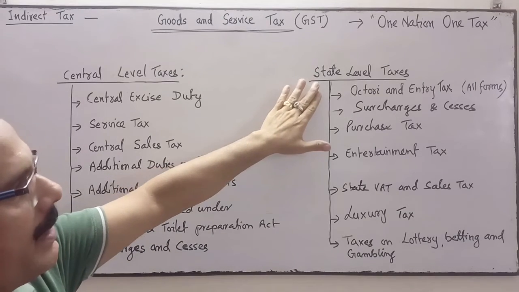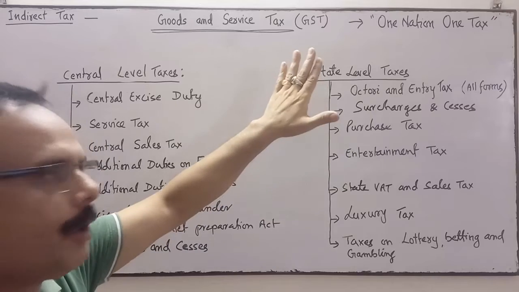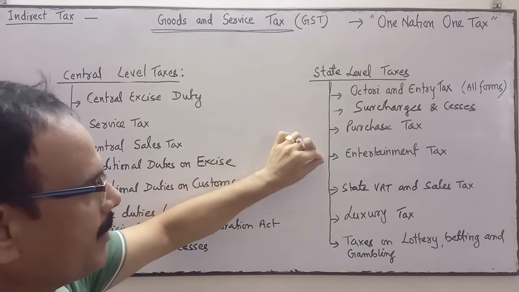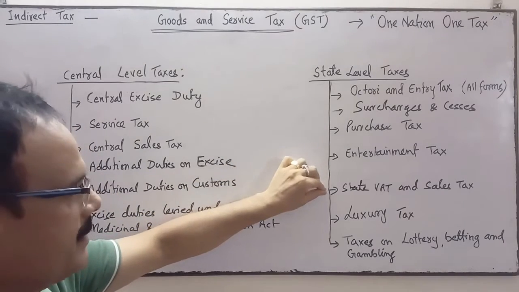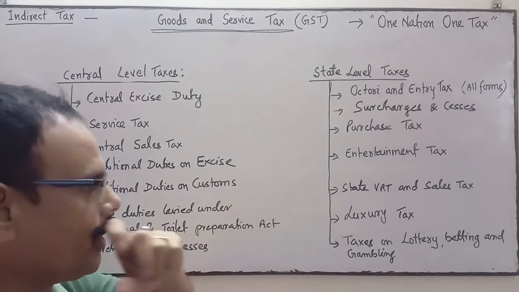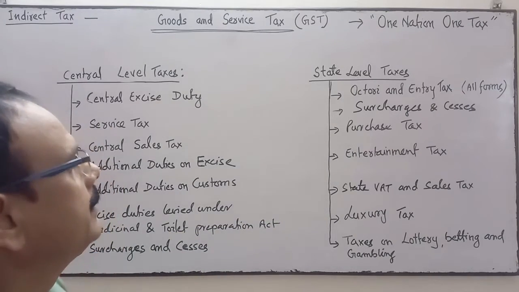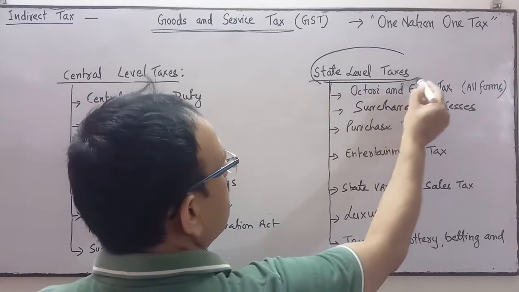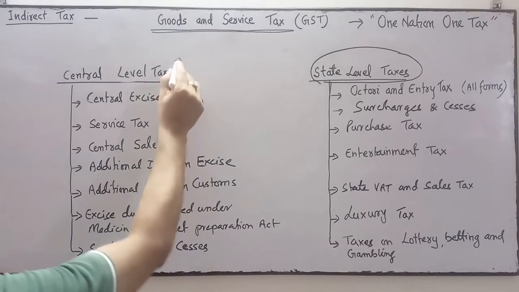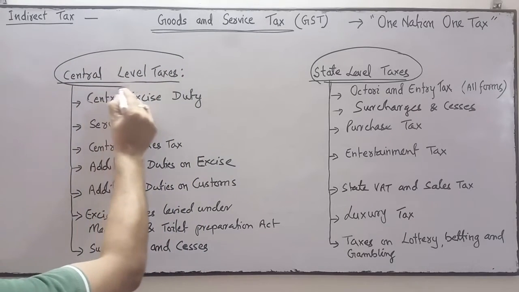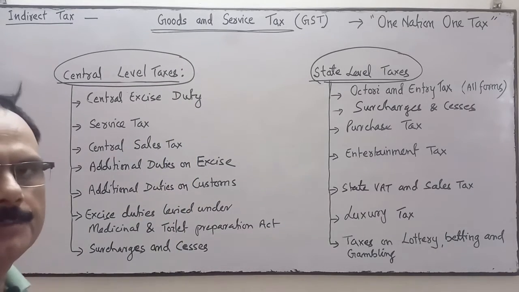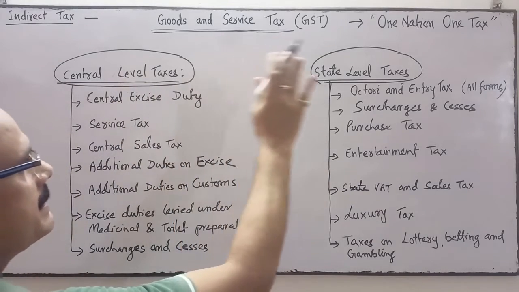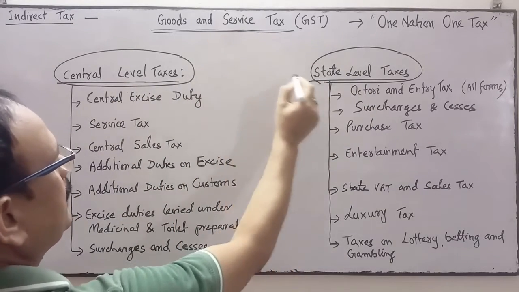State level taxes were octroi and entry tax in all forms, surcharges and cess, purchase tax, entertainment tax, state VAT and sales tax, luxury tax, and tax on lottery, betting and gambling. These taxes were imposed by the state, and the others were imposed by the central government before GST. Now these two levels of taxes, state level and central level, are merged into one tax.